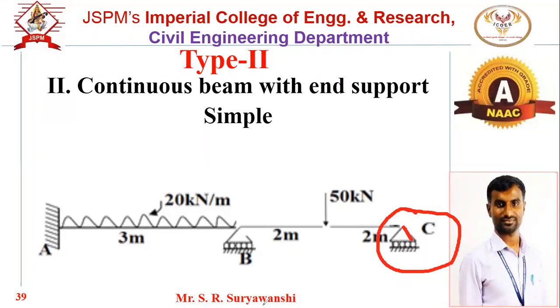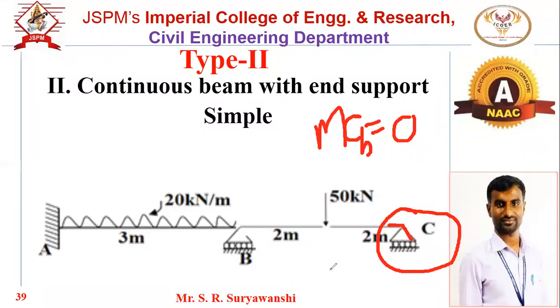If the end support is simple, what is the first point we have to remember? Support C is simple. What about the final moment at C? 0. Very good. If the end support is simple, the final moment should be 0. So in this particular case, our MCB should be 0. MCB means the final end moment for support C. So MCB should be 0. That is our understanding.